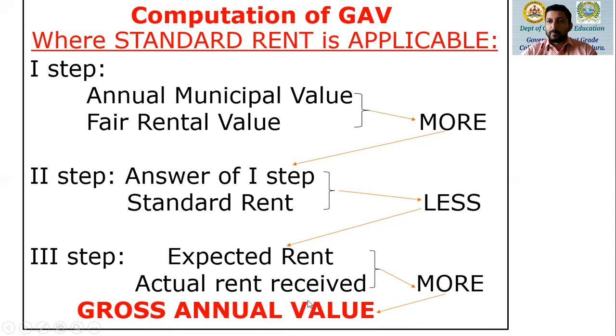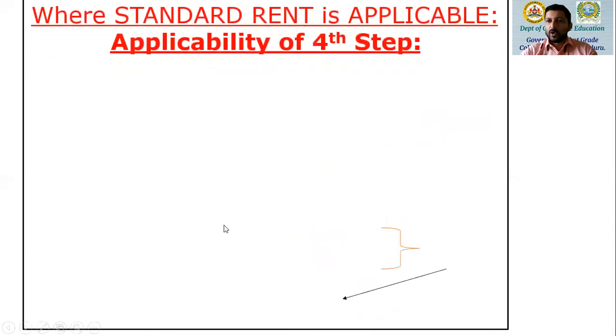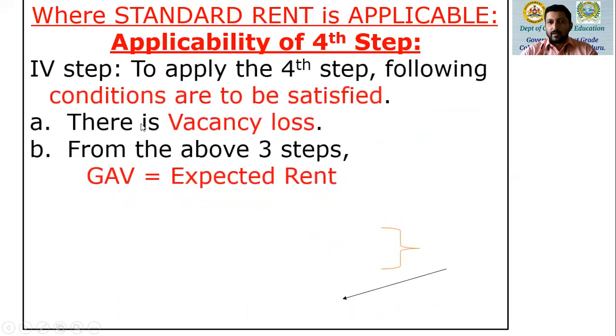But as I said, 3 plus 1. Now suppose in the third step, expected rent becomes the gross annual value. That is 1. And if there is a vacancy loss, so if these two conditions are satisfied, only then we go to the fourth step. That is, there is vacancy loss.